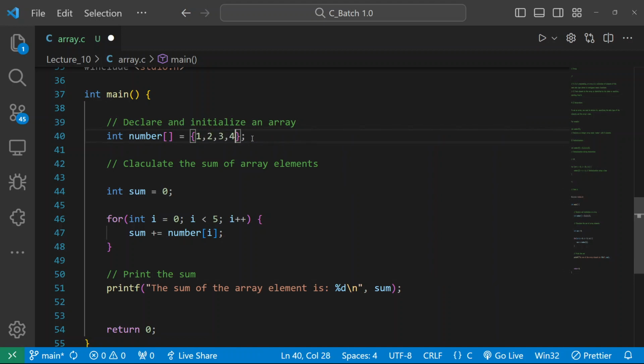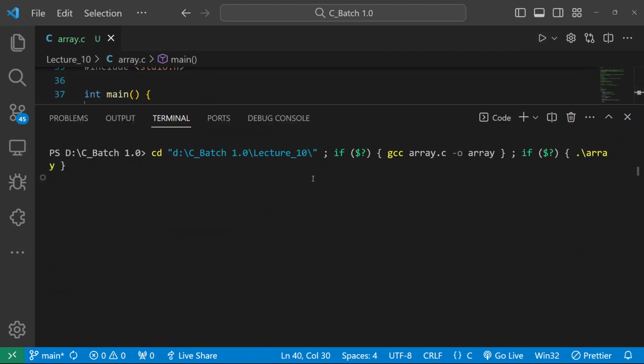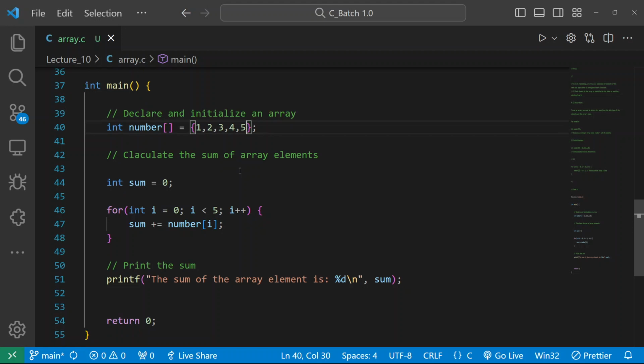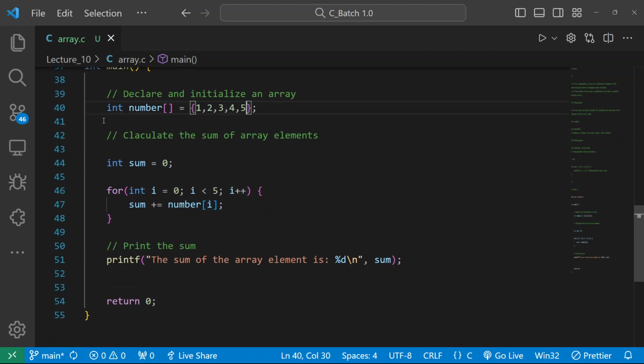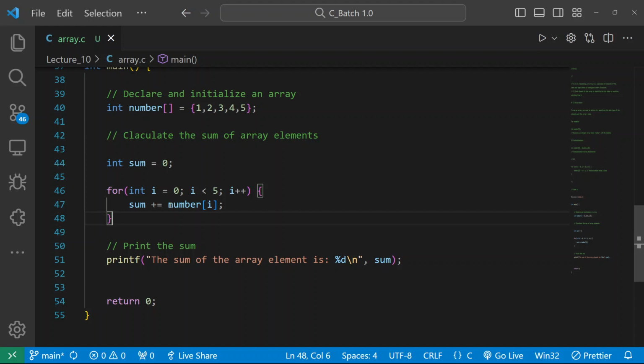1 2 3 4 5. We know its sum is 15. Let me check what the result is. Yeah, the sum of the array element is 15, so we're getting the correct result. So remember, we are writing the same thing as you can see, but the general syntax is changing, because we are using an array. So we need to declare, initialize and use the array properly.